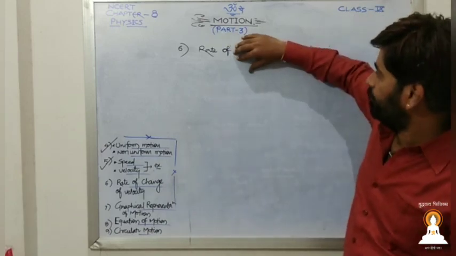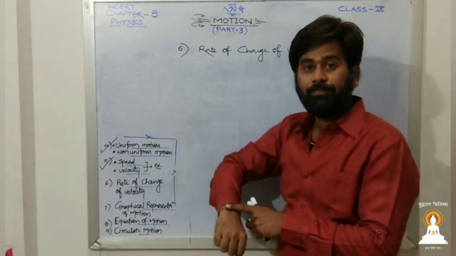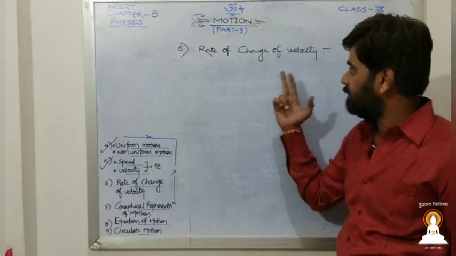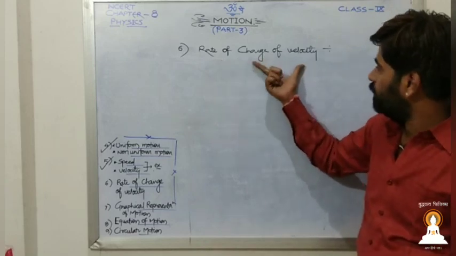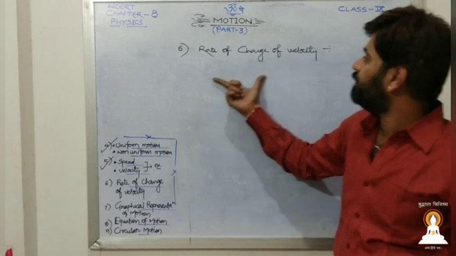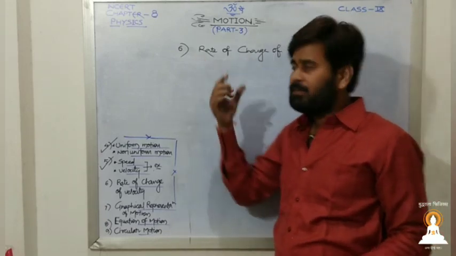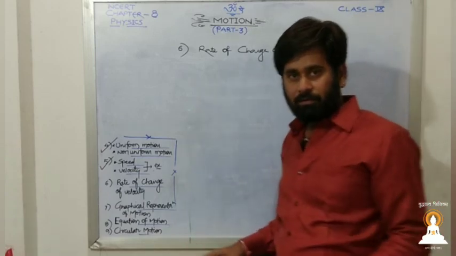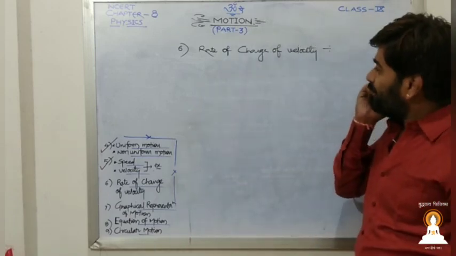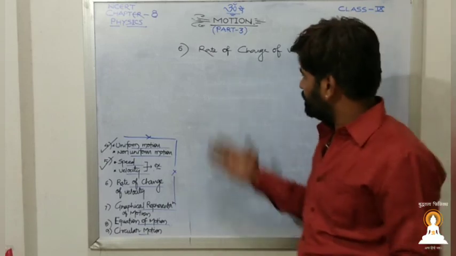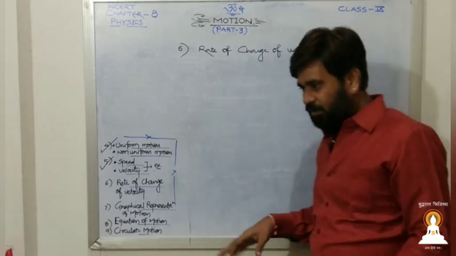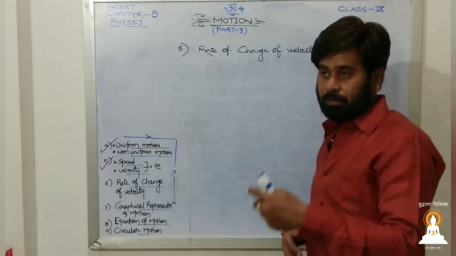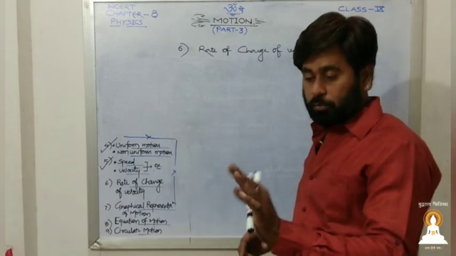Now change the velocity in how much time? Yes, in how much time? That is the rate of change of velocity. So when you change the velocity of your bike with respect to time, see, when we used to ride a gear bike, everyone of us knows that after 10 meters we have to change the first gear. After a particular interval of time, or after a particular distance, we have to put a second gear.